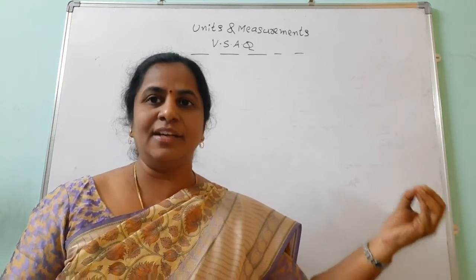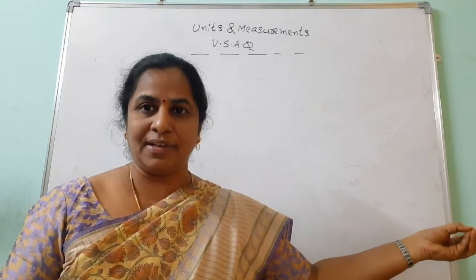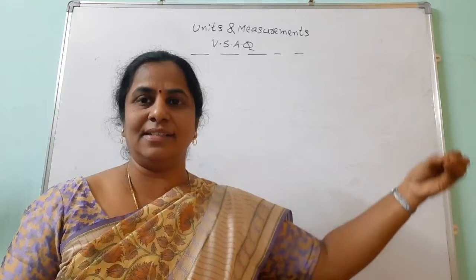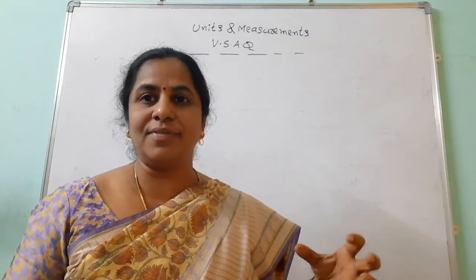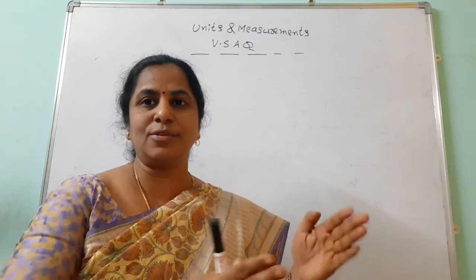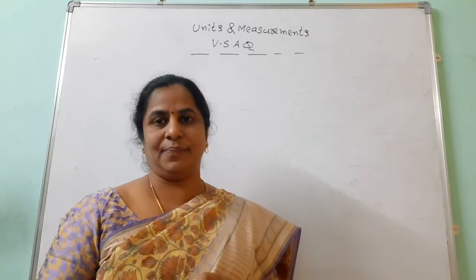Suppose your height is 5.4 feet. With the help of one tape, the reading is 5.37. With another instrument, like a scale, we take and it is giving 5.31. So which is very close to the true one? 5.37. So the value which is close to the true value is called the accuracy.